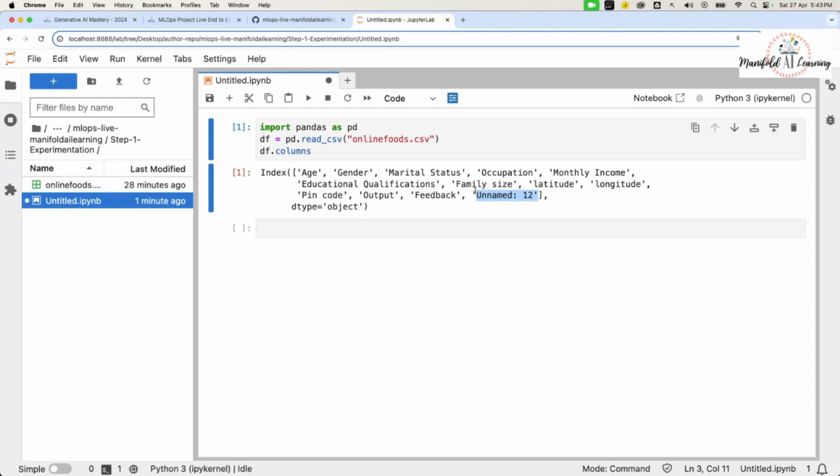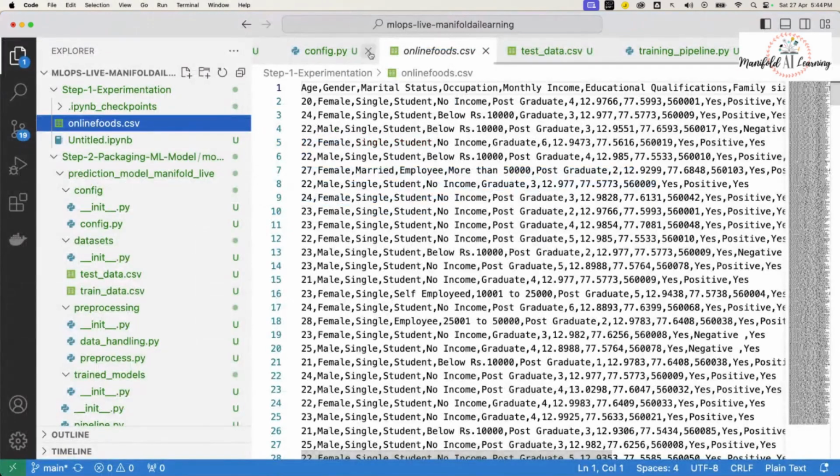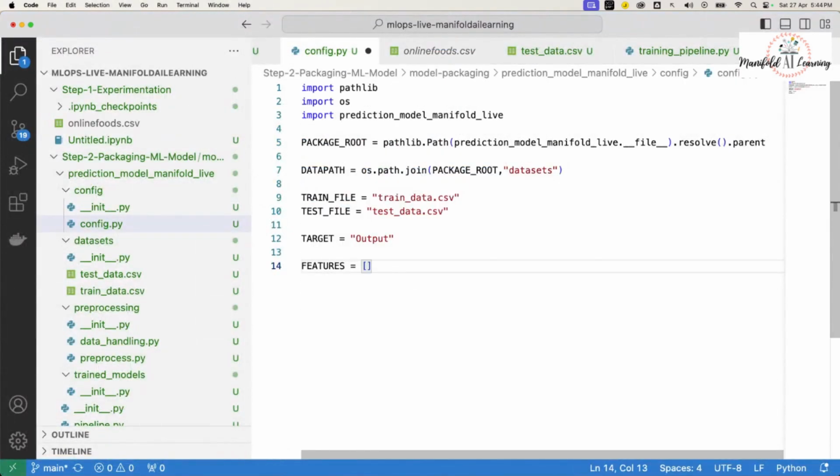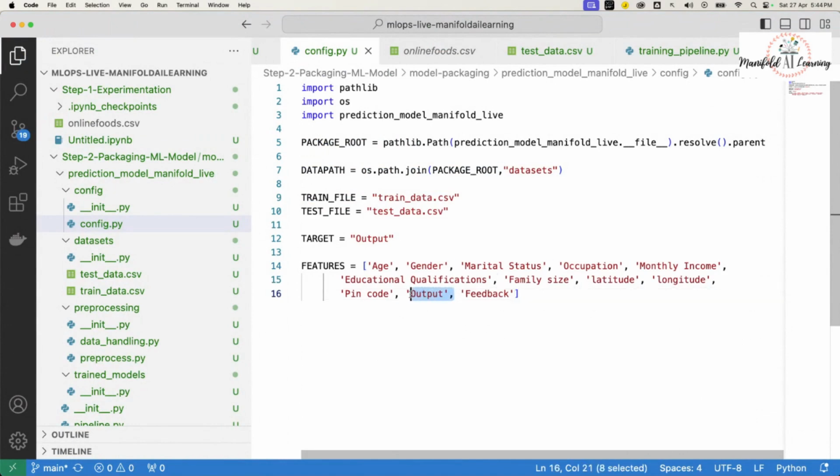In our case, let's assume that this entry has been captured only because of an error in the data collection. I'll proceed with that assumption. If that is my assumption, then when I'm creating the code, I'm going to ignore this column altogether. I'll not consider it for our processing. I'll consider the remaining columns, everything over here, and mention it as the features for my given data set. I'll ensure that the output column is not part of the features.